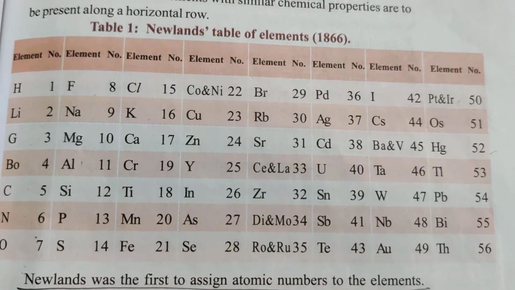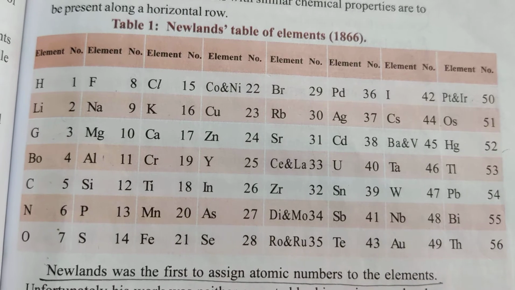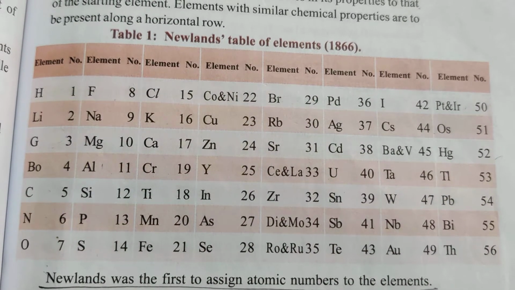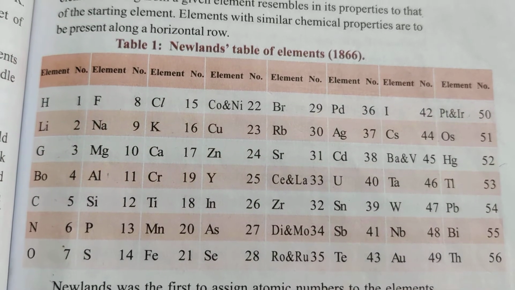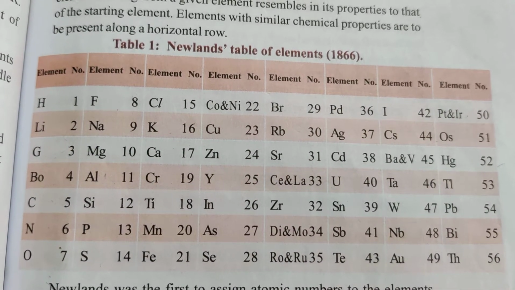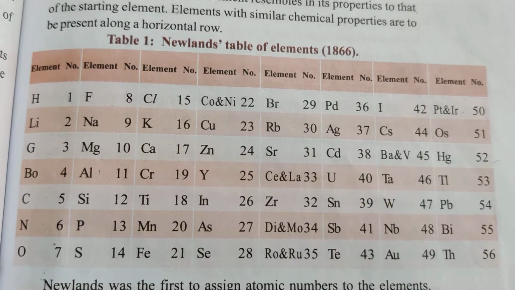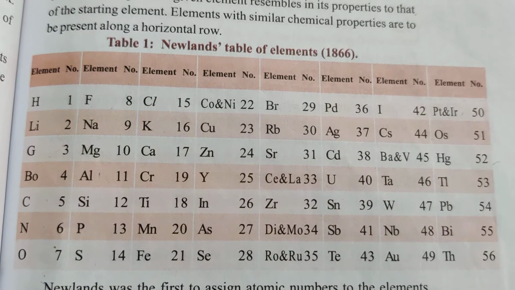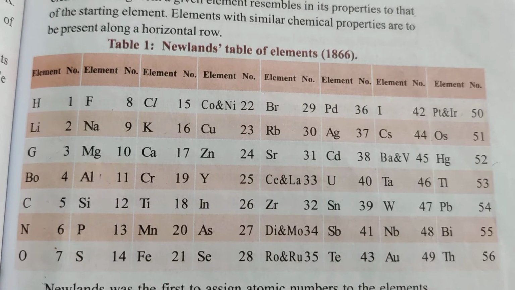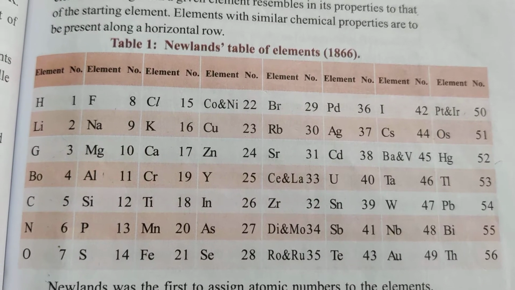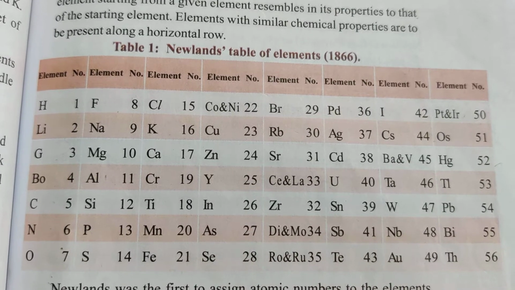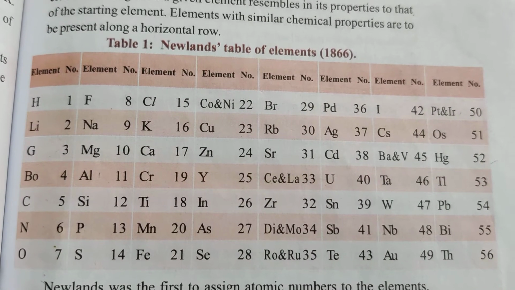And the third limitation is, Newlands' periodic table was restricted to only 56 elements, and he did not leave any room or gap for new elements. Elements that were discovered later could not be fitted into Newlands' table according to their properties. So this is one more drawback of Newlands' classification.